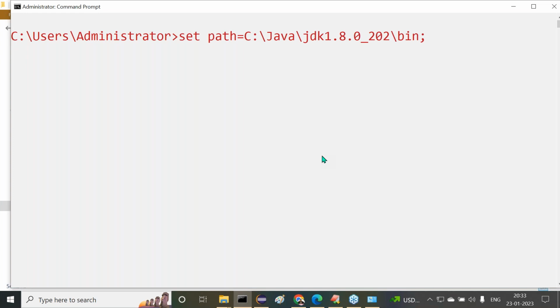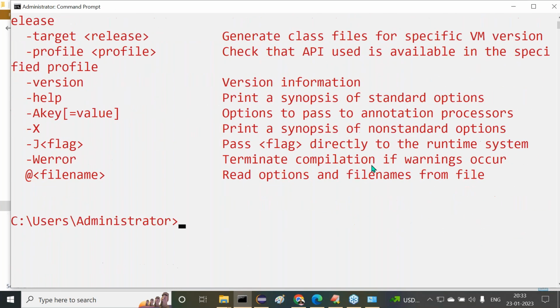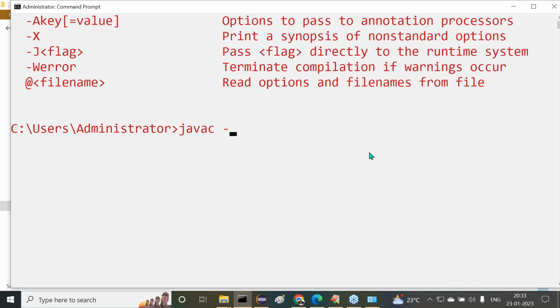Got it or not? Now we have to use this particular command. Click on this one. Now is javac available or not? Javac space version, here we provided. What version are we getting? 1.8.0_202. That version we are getting. So this is a way to get the Java version: javac space hyphen version. Then we are getting the Java version. Got my point or not?